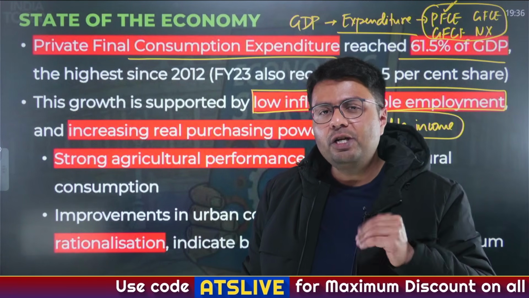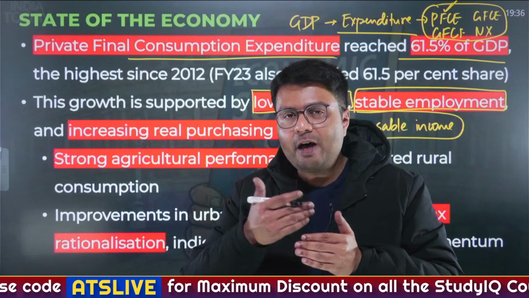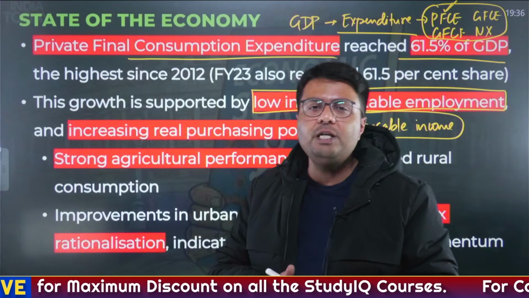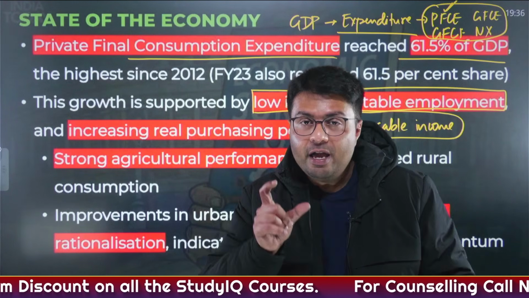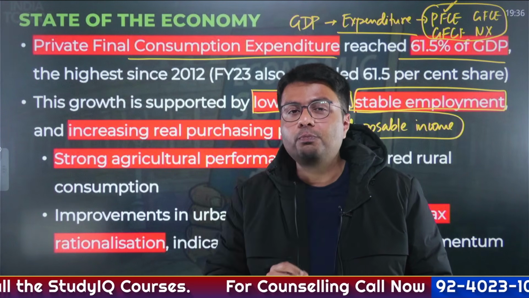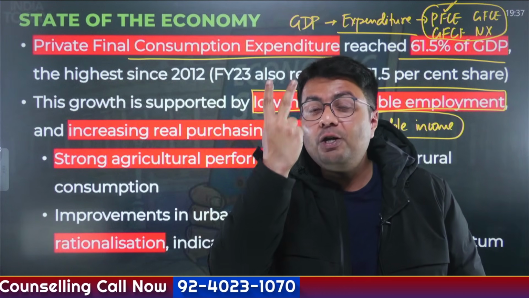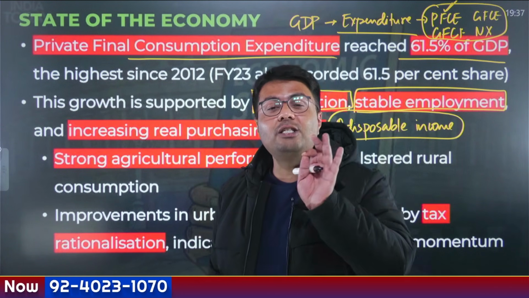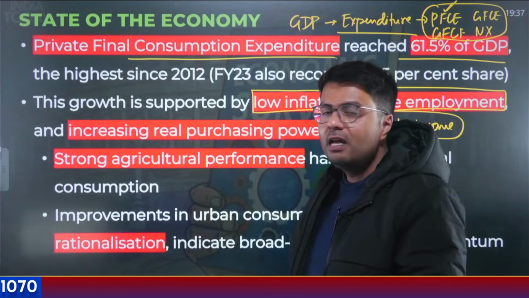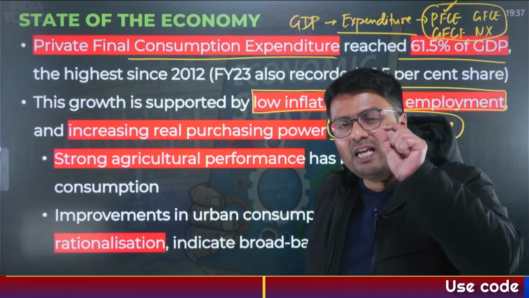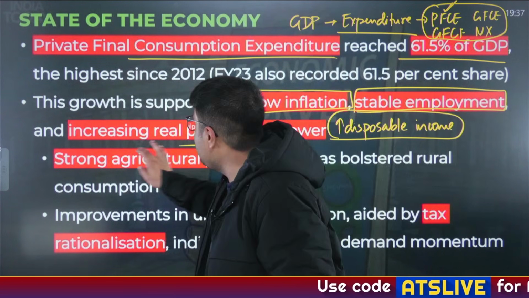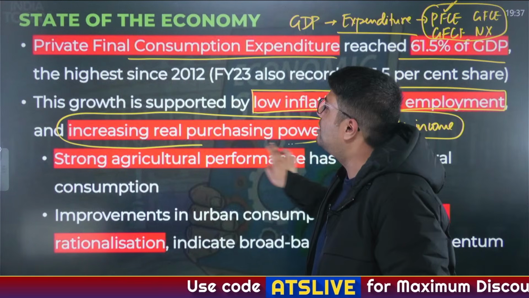Now let us imagine due to low inflation, the price of an apple reduces from 10 rupees to 5 rupees per piece. So even if you have the same 100 rupees to spend, now you will be able to buy how many apples? You will be able to buy twice as many apples. That means 20 apples. So this shows that due to low inflation, due to stable disposable income, it increases your real purchasing power.